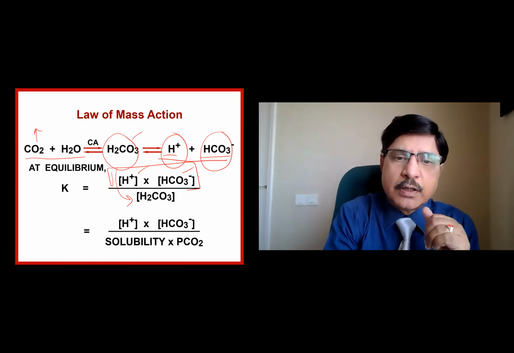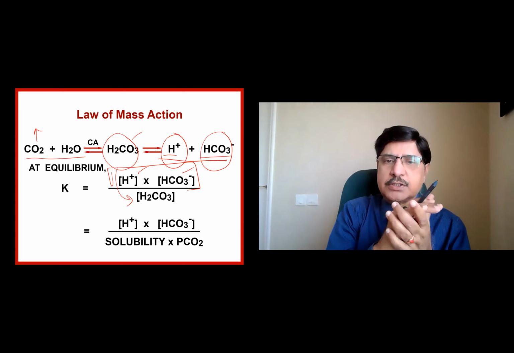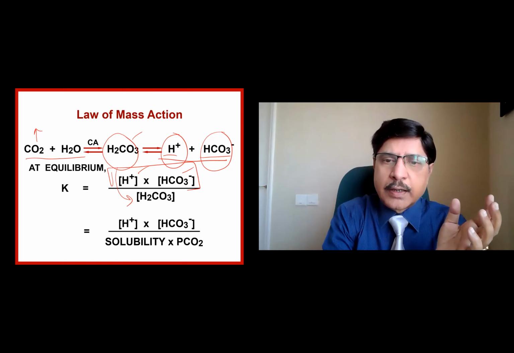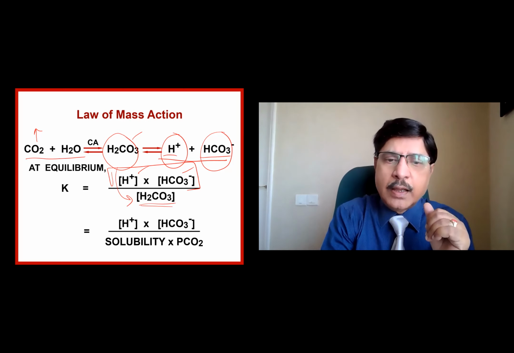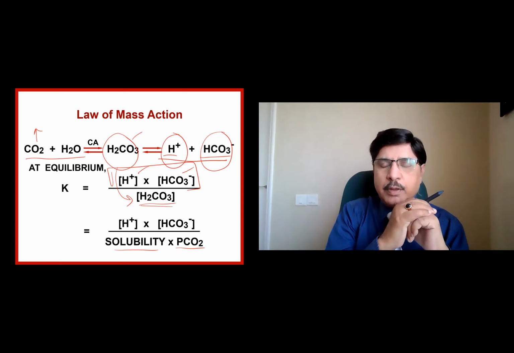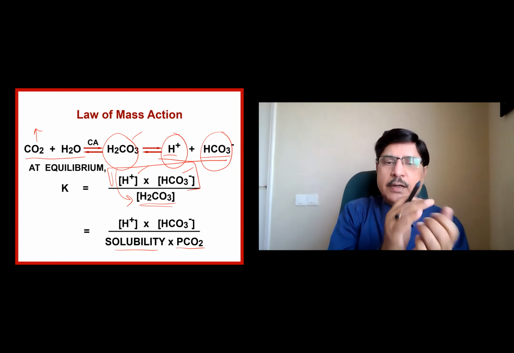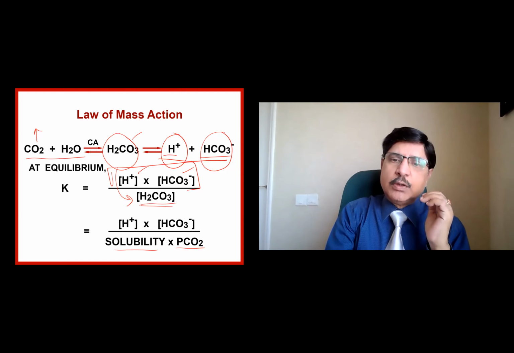We know that the inverse log of the hydrogen ion concentration is pH. So we'll come to that, and let us write this carbonic acid or H2CO3 as dissolved carbon dioxide, which is PCO2 into solubility. We don't measure carbonic acid; we measure the PCO2 in the ABG, and we take that and use the solubility constant to get the value of H2CO3.